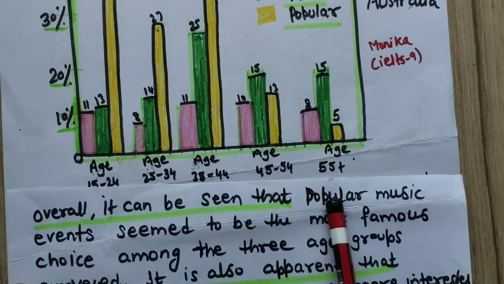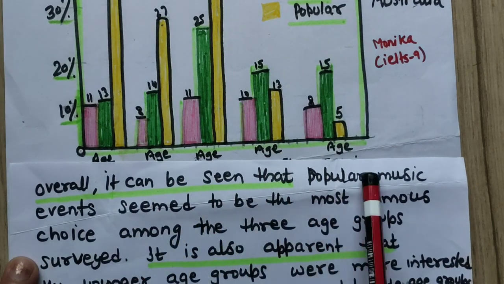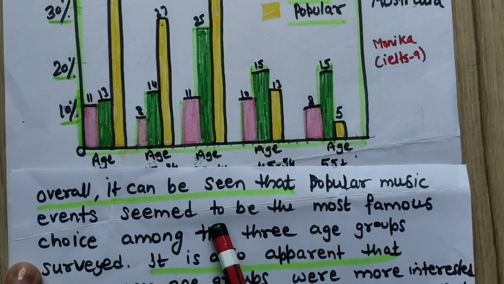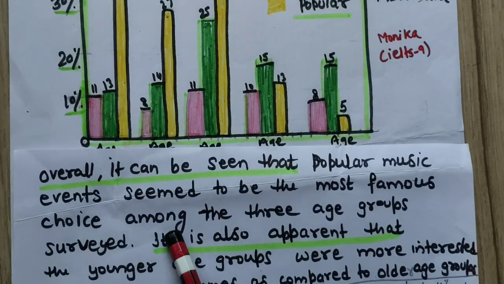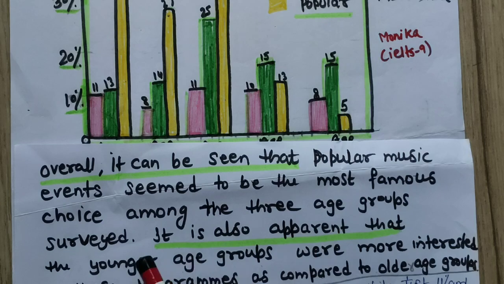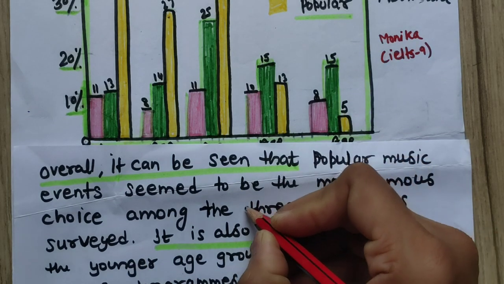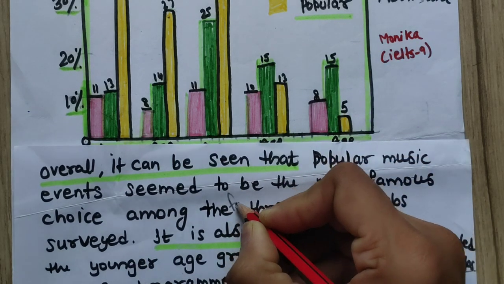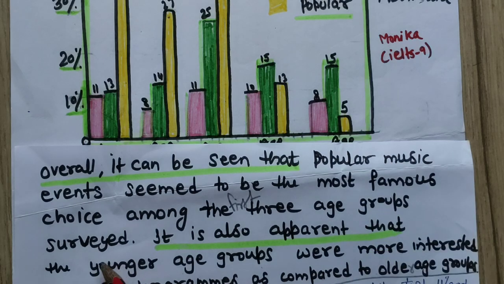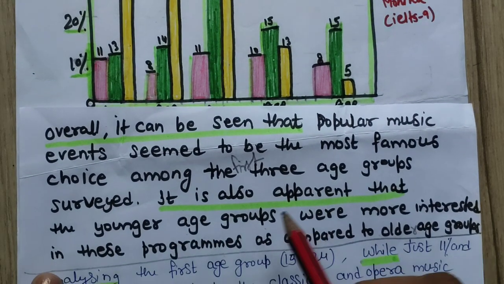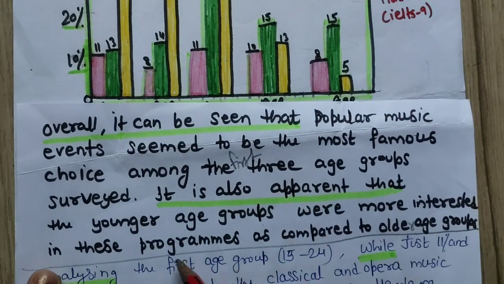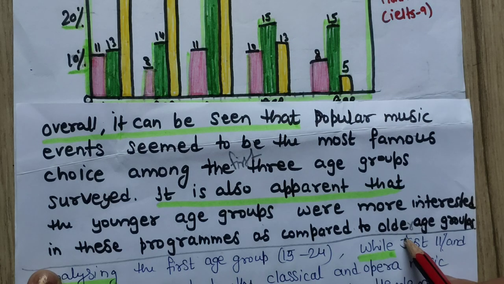Overall, it can be seen that popular music events seem to be the most famous choice among the 3 age groups surveyed. Okay, it is also apparent that the younger age groups were more interested in these programs as compared to older age groups.